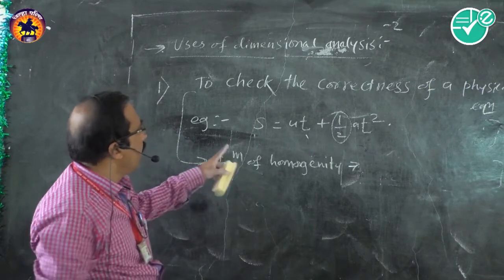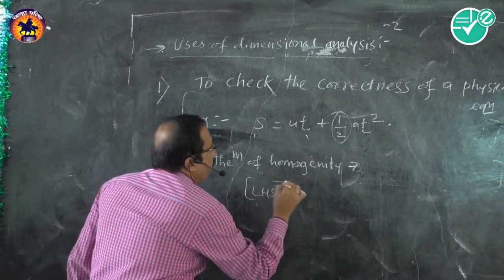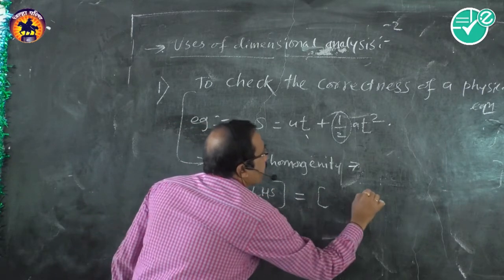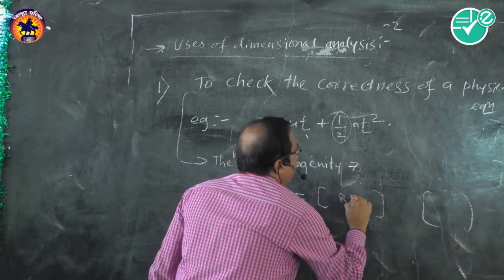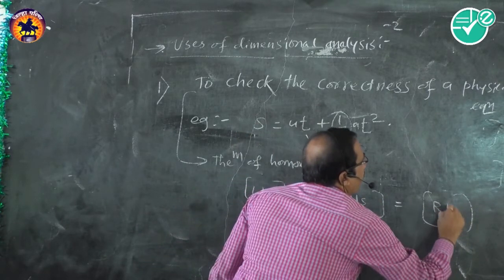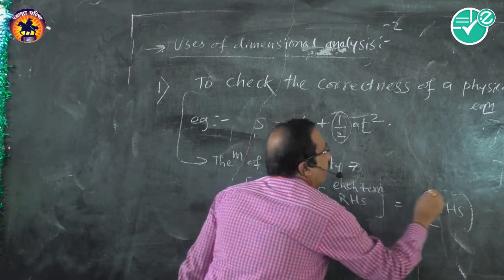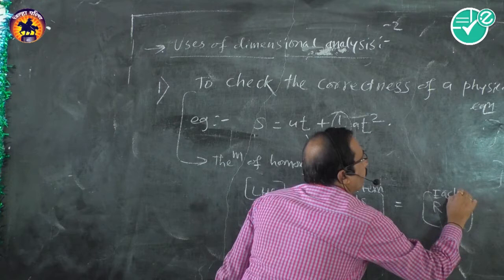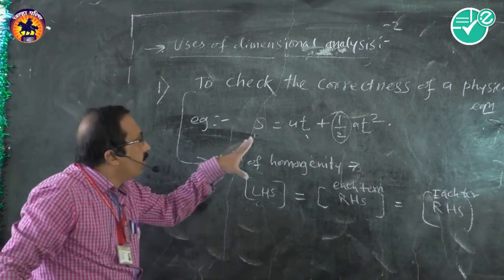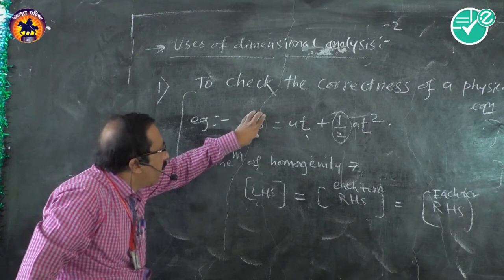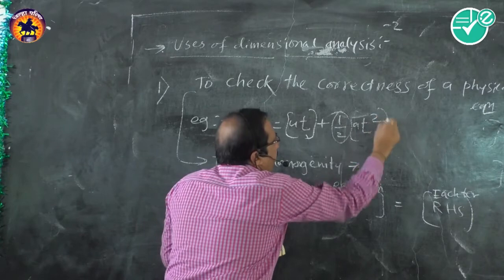Theorem of homogeneity: if the dimensions of LHS are equal to the dimensions of each term in RHS. That means we must prove that the dimensions of S are equal to the dimensions of ut, which are equal to the dimensions of at square.